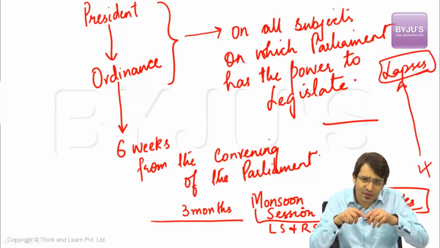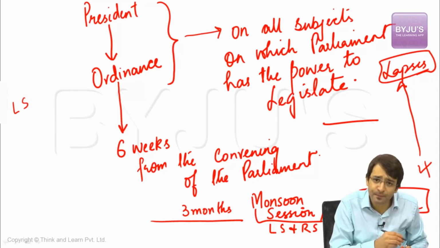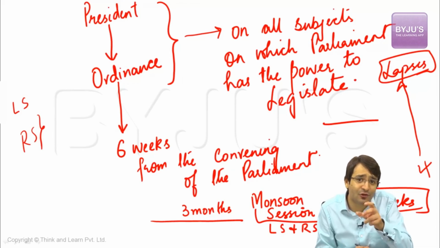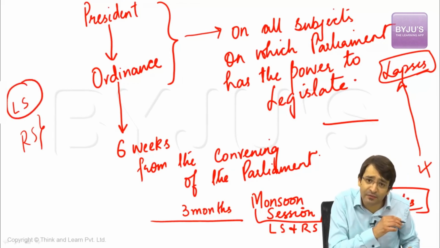Now, let us imagine another situation. Lok Sabha was convened today. Rajya Sabha was convened 1 week later. This 6-week period will be taken into account from which date? The date from which Lok Sabha convened or from the date from which Rajya Sabha convened?